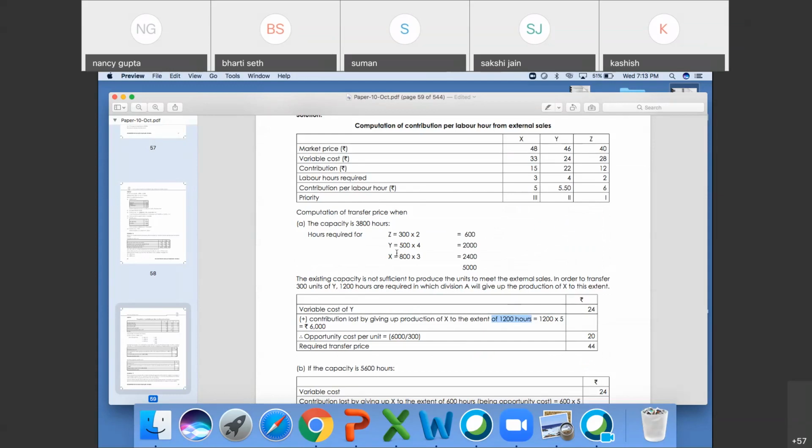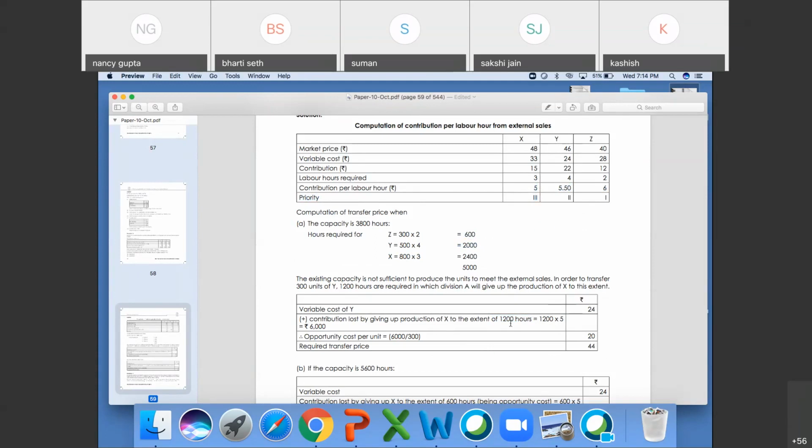So we will not produce the third one. That is contribution of X is 5. If you invest these hours here, then you will not generate X. So the opportunity cost will be 5 rupees.